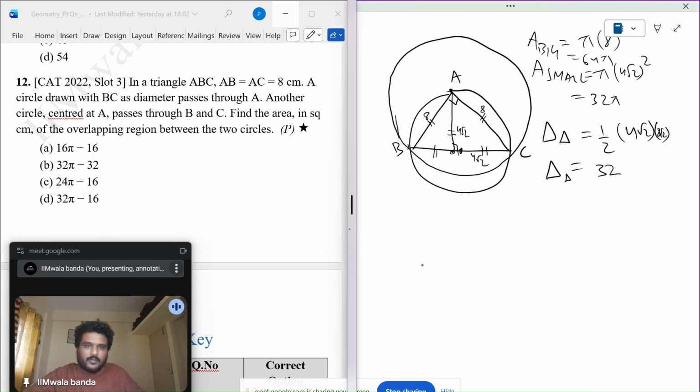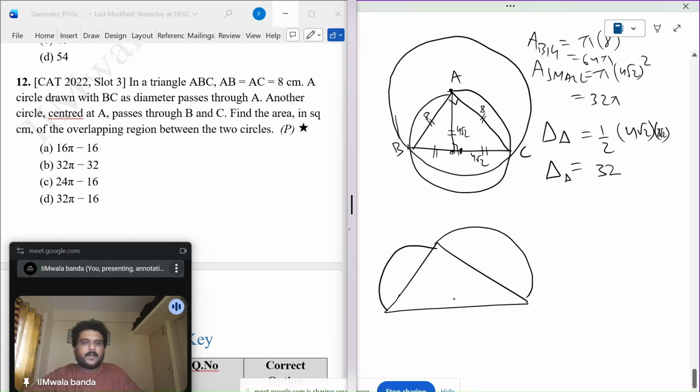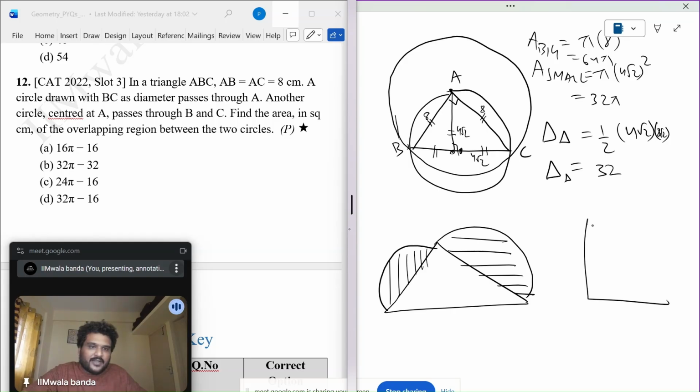Okay, let's look at that one by one. In this triangle, I need this and I need this, right? This and this, if I get. Let's look at this ABC. I know the area of ABC will be 32, and taking the center at point O, AOC will be half of ABC. This is 16, and this is basically a segment, and I know the radius is also 4 root 2.